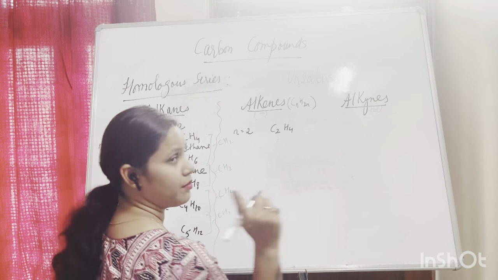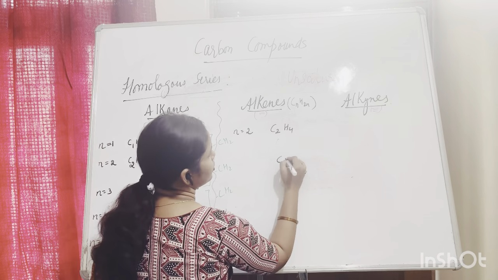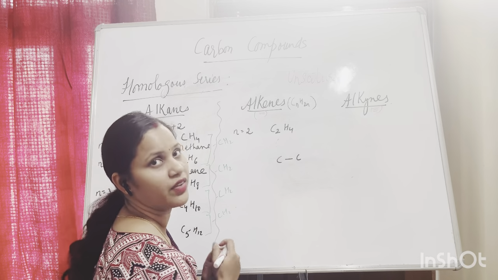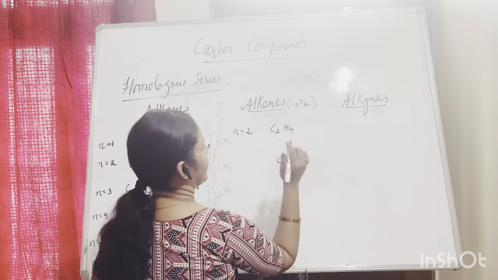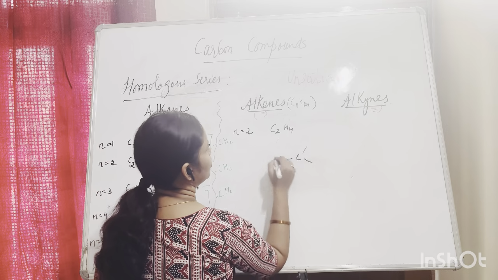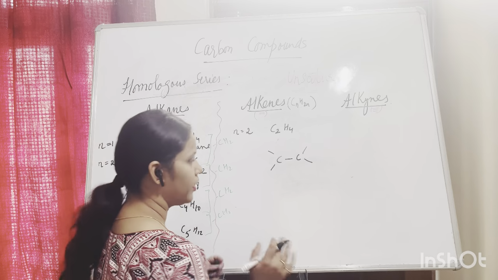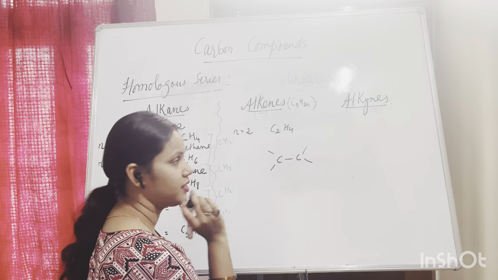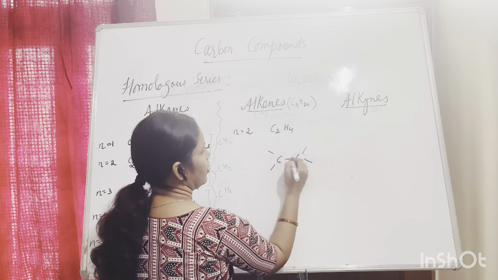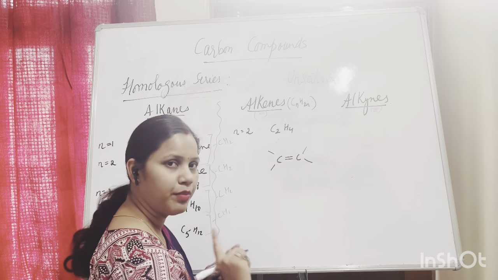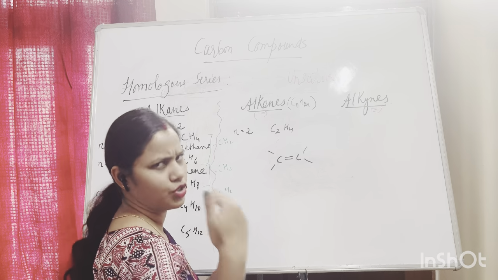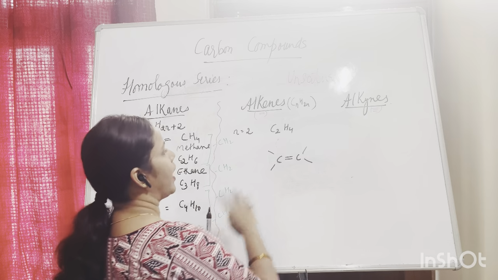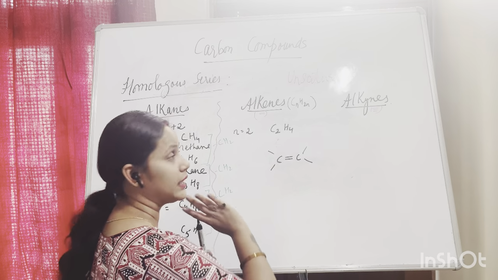Here, I'll make one structure. Carbon is tetravalent, and what we are going to do is satisfy the valency of carbon. We have 4 hydrogens, 1, 2, 3, 4. Give 2 to each carbon. Now this carbon is also having 3, and this is also having 3. So in order to balance, there is a double bond between these two carbons, which I'll tell you afterwards how this is formed. I am just telling you the structure here.